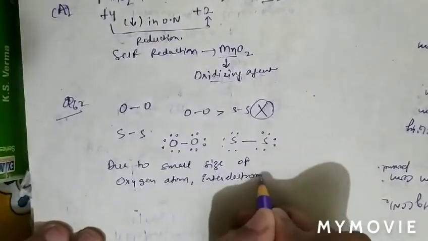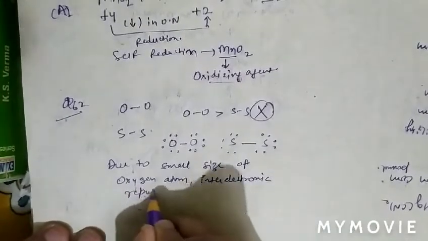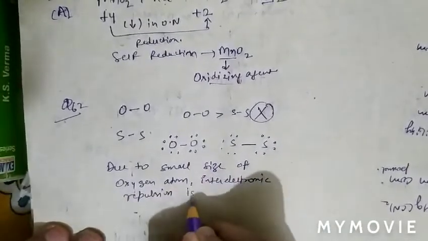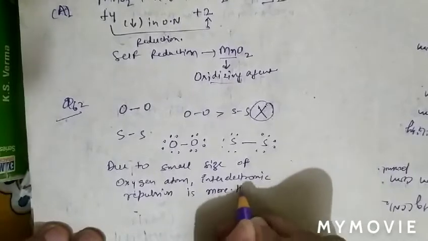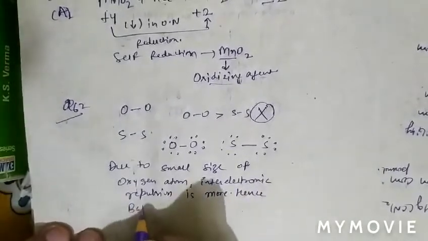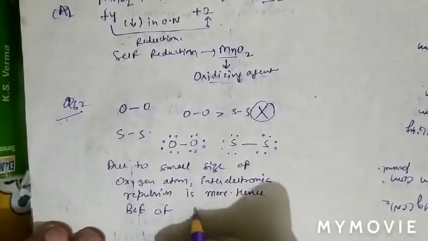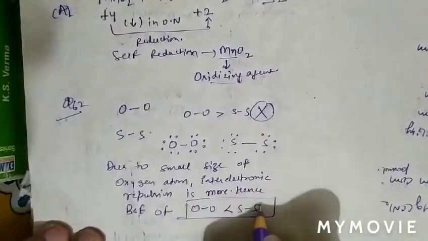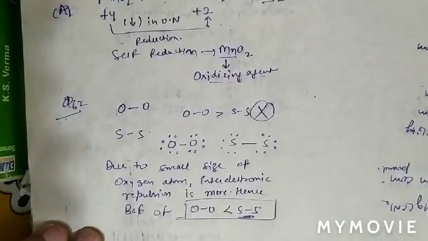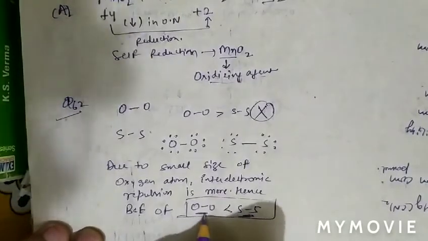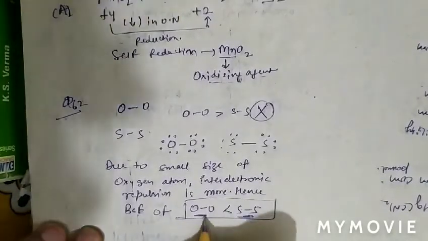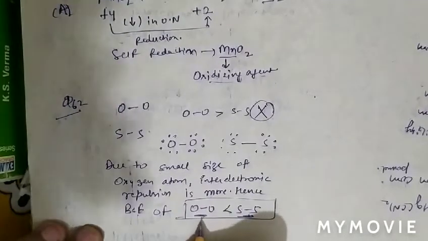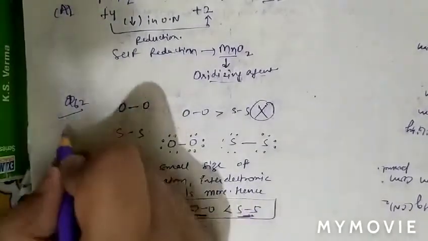inter-electronic repulsion is more, hence bond energy of oxygen bond is less than sulfur bond. So sulfur bond will have highest bond energy instead of oxygen due to high inter-electronic repulsion in oxygen due to small size. So question number 62, option C is correct.